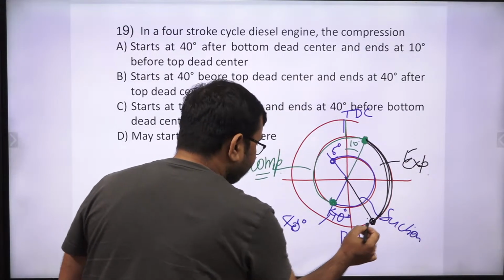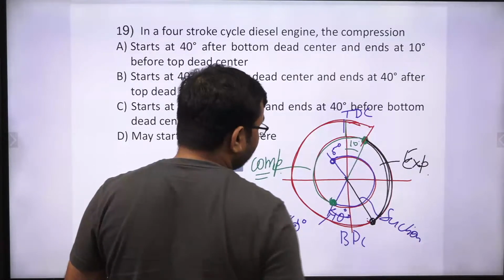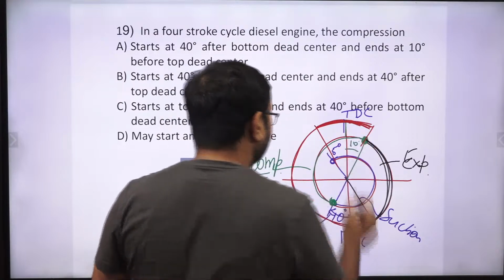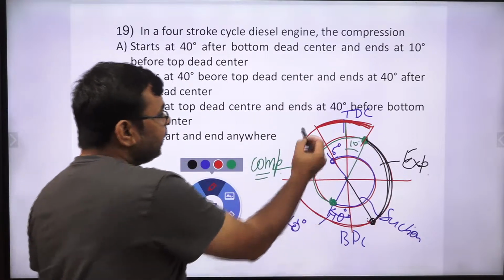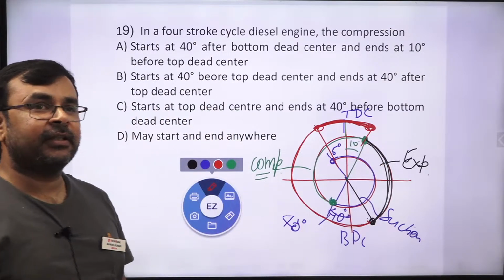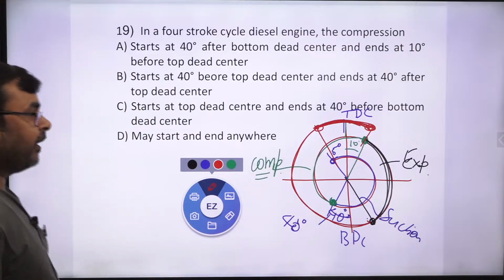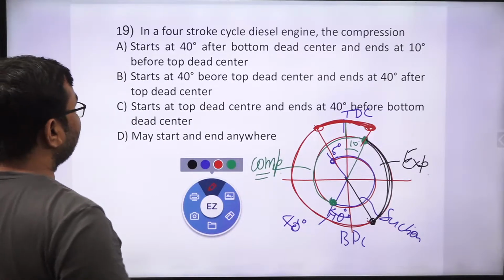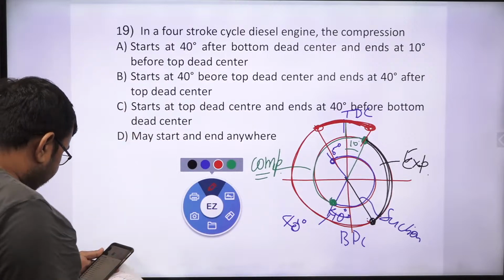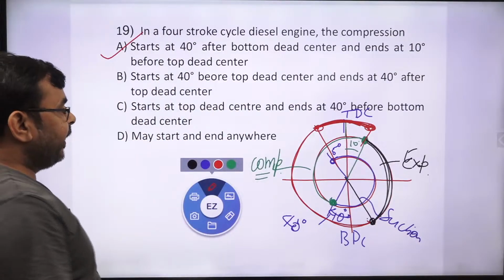And after that, from here to this point, this is the exhaust zone, correct? So this is the region up to which both valves are open, yes or no? So this is the valve timing diagram for a CI engine. So now tell me which one is the right answer. Someone is giving C, A or C? Yes, option A is the right answer.